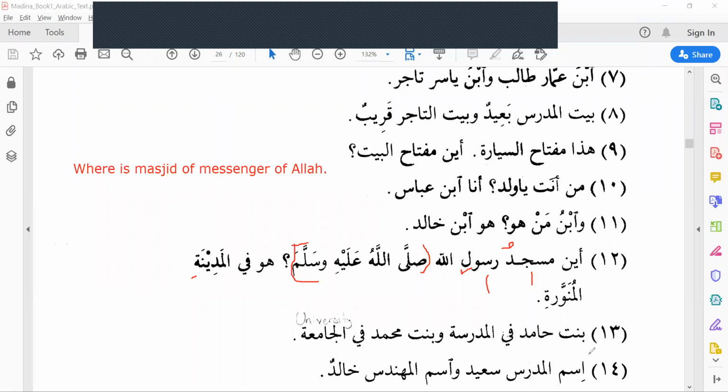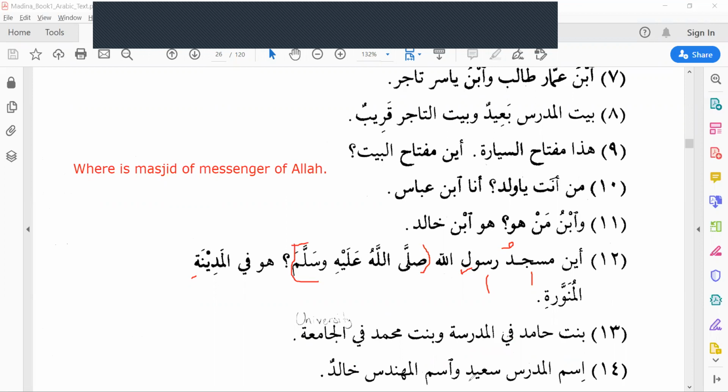Then 13. Bintu Hamidin fil madrasati. Wa bintu Muhammadin fil jamiati. Hamid's daughter. Bintu means daughter. Hamid's daughter is in the school. So this is Mubtada and this is Khabar. Wa bintu Muhammadin, and Muhammad's daughter is in the university. Fil jamiati. Jamia means university.